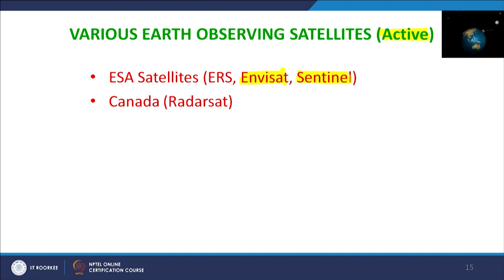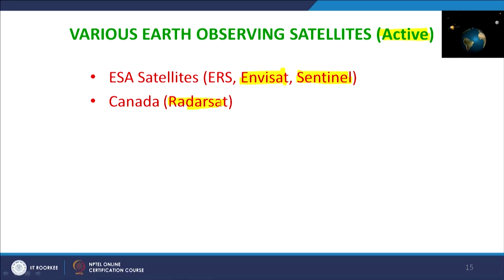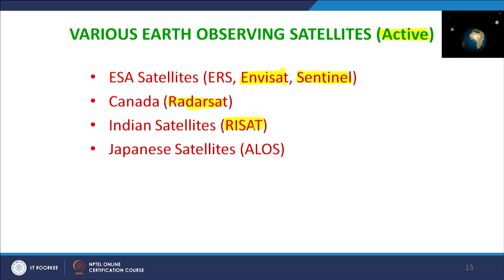Ground deformations, as I have mentioned, may be because of landslides, earthquakes, mining activities, or over exploitation of groundwater. So a lot of applications are there, data is free and very useful. Then Canada also had the RADARSAT data, which is again active microwave data. Among Indian satellites, ISRO had our RISAT data, and the Japanese have ALOS data. RISAT 2 is also planned, maybe next year we will have it. Then ALOS has the sensor PALSAR, a very popular satellite again.